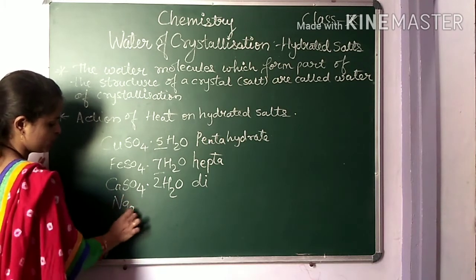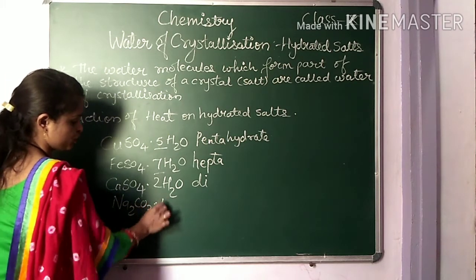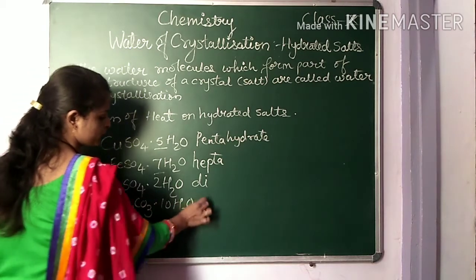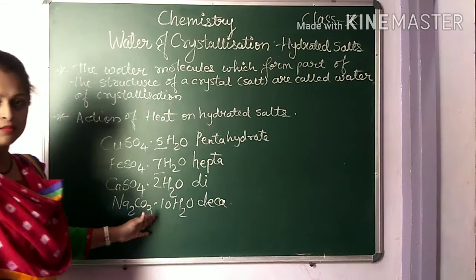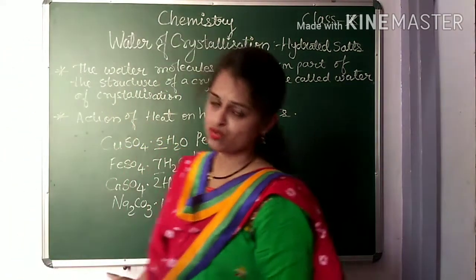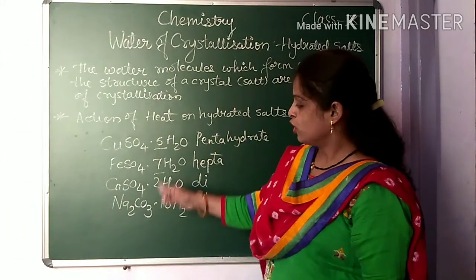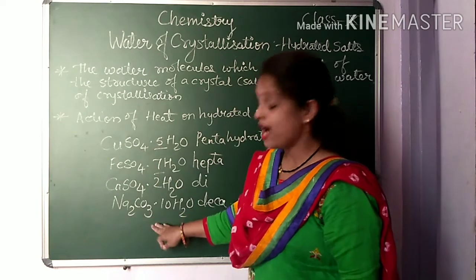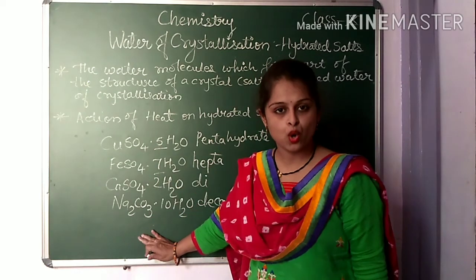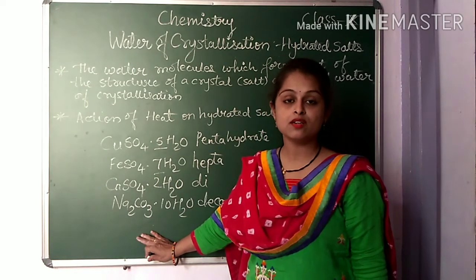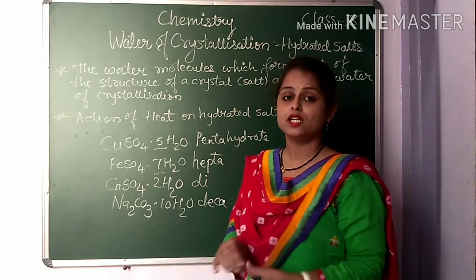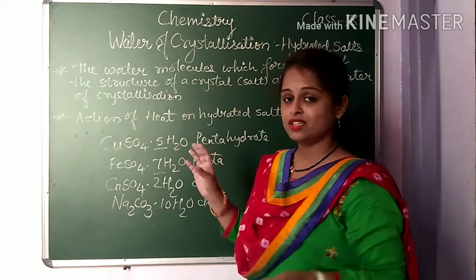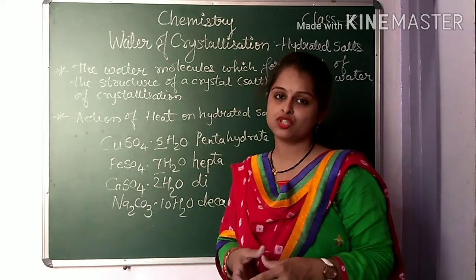If you take sodium carbonate, washing soda, it contains 10 molecules of water, it is decahydrate. So these are the number of water molecules present in the given structure. So these all are called hydrated salts. Is it clear? See, these salts have fixed shapes.